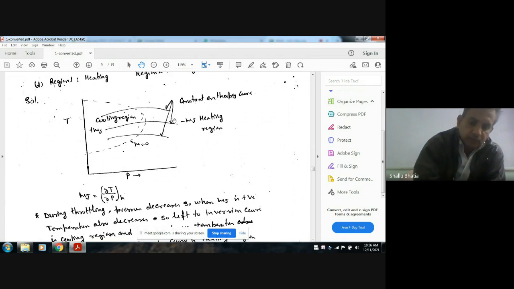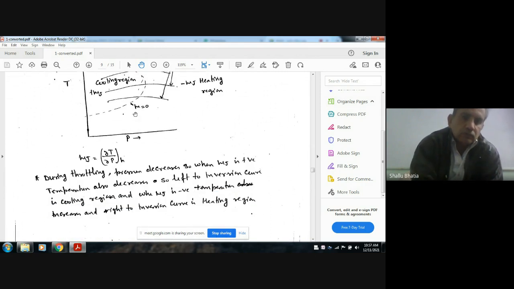But in throttling, the pressure is decreased, so we will go from this point to this point, so there will be heating. See the explanation. In throttling, the Joule-Thomson coefficient is (del T by del P) at constant H. During throttling, the pressure decreases. So when mu J is positive in this region, the temperature also decreases.